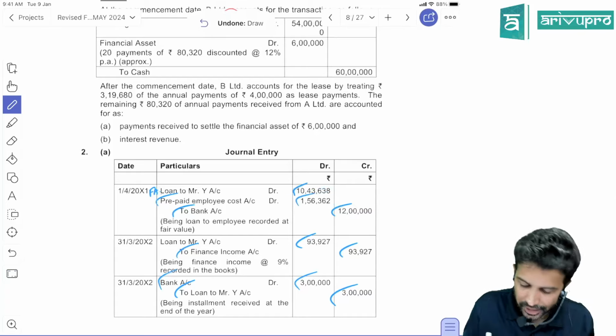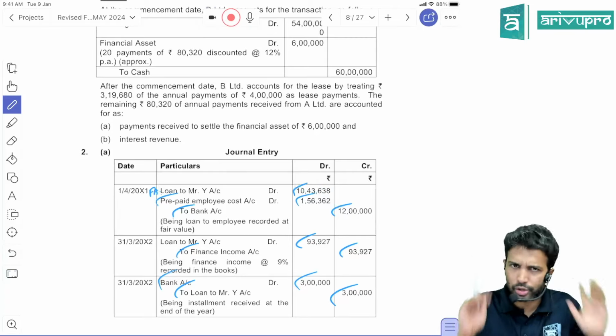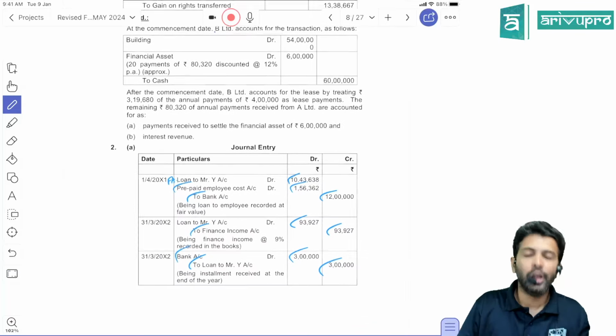This 156 will be transferred to SPL over 7 years. Prepaid expense, that they have not done. According to me, you can show that as well. In our regular class, we have done that. So this is the question.